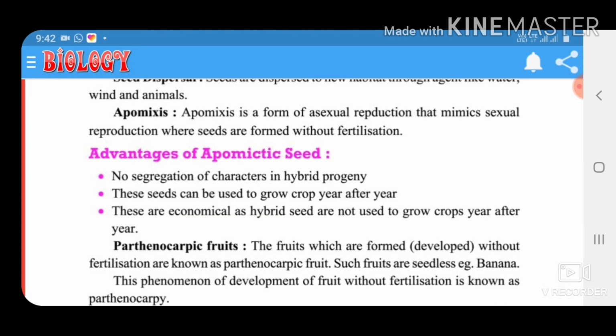Parthenocarpic fruits: fruits which develop without fertilization are known as parthenocarpic fruits. Such fruits are seedless, for example banana. The phenomenon of development of fruit without fertilization is called parthenocarpy.